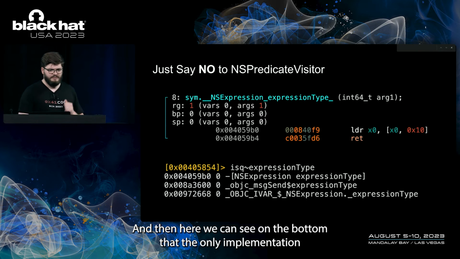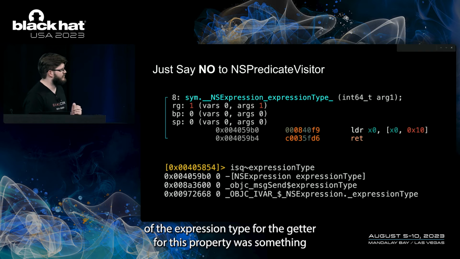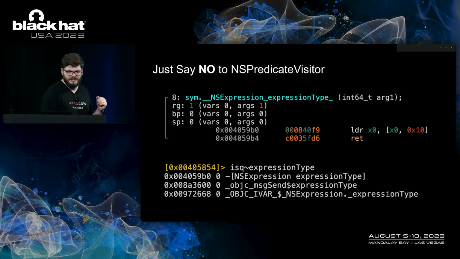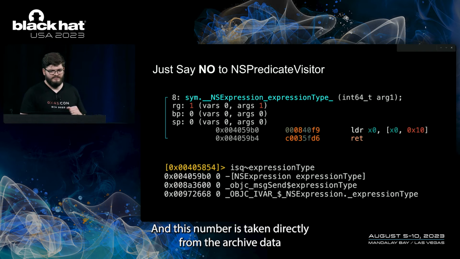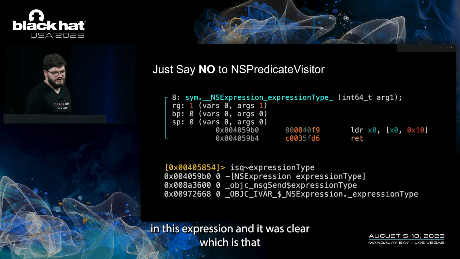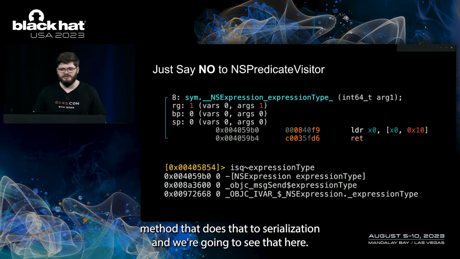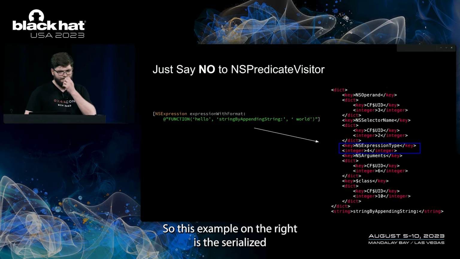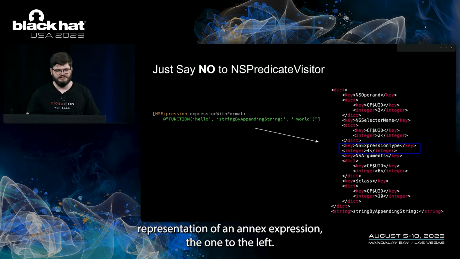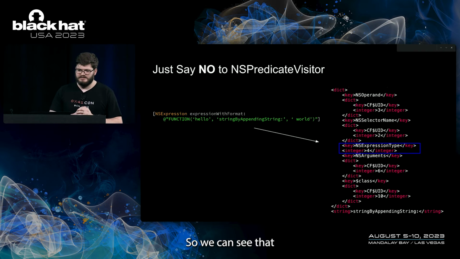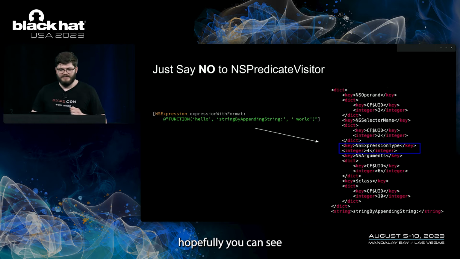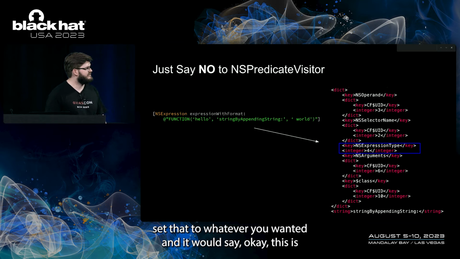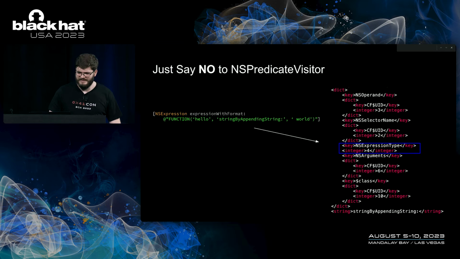And then here we can see at the bottom that the only implementation of expression type, the getter for this property, was something that simply returns the number stored at offset 16. And this number is taken directly from the archive data in NSExpression init with coder, which is the method that does the deserialization. And we're going to see that here. So this XML on the right is the serialized representation of an NSExpression, the one to the left. We can see, and hopefully you can see it, that the expression type is just an integer within this XML. So you could just set that to whatever you wanted, and it would say, OK, this is a 0 type, so it's fine.